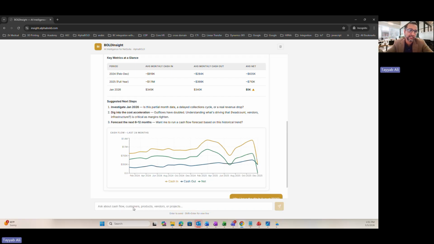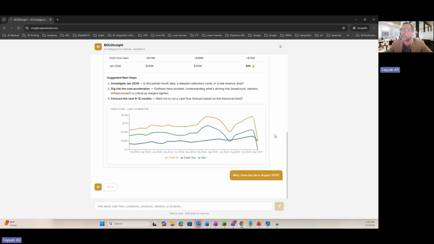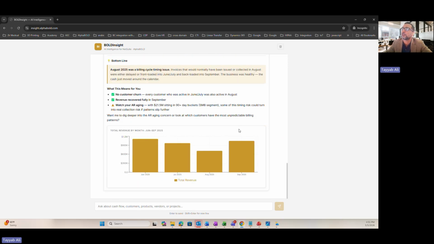Now, this is that root cause analysis part of it. So my expectation now is that it is going to find the reason and it will be able to articulate it in a way that I can understand and consume as a CFO, and that also lends itself to additional questions and additional analysis that I want to do. So let's see what it comes back with. As you probably already know, the dip could be because of collections, it could be because of a lost customer, it could be because of a drop in sales, it could be anything. So I'm super excited to see what it comes back with and then what we can do with that information.